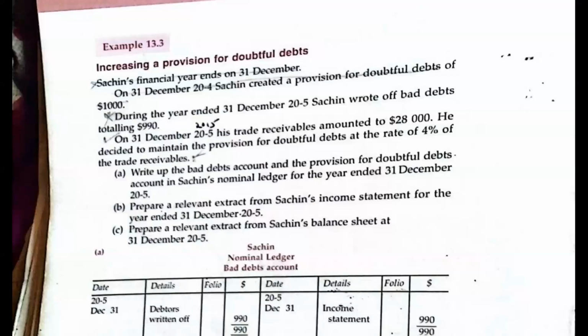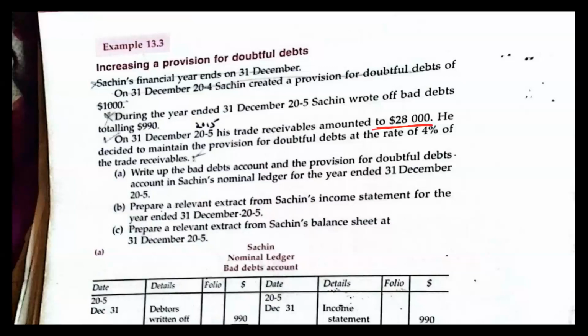What do you do? Again, the additional information says the trade receivables amount to 28,000. Have you seen that trade receivables have increased? So he decides to maintain the provision for doubtful debt at 4%. Can you write up the bad debt and the provision for doubtful debt?